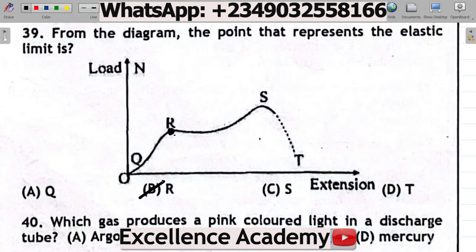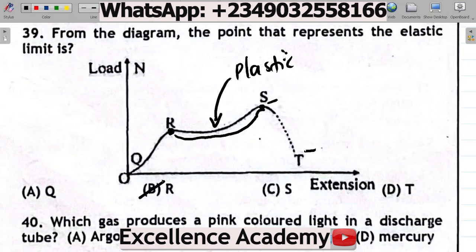Then from here to here is your plastic region, where S is the plastic limit. Meanwhile, here's where it becomes plastic. That's where it has lost its elasticity. Then from S to T is the breaking point. This is where it breaks. So if they ask for the elastic limit, it's at this point here, which is R, and that is option B, R.